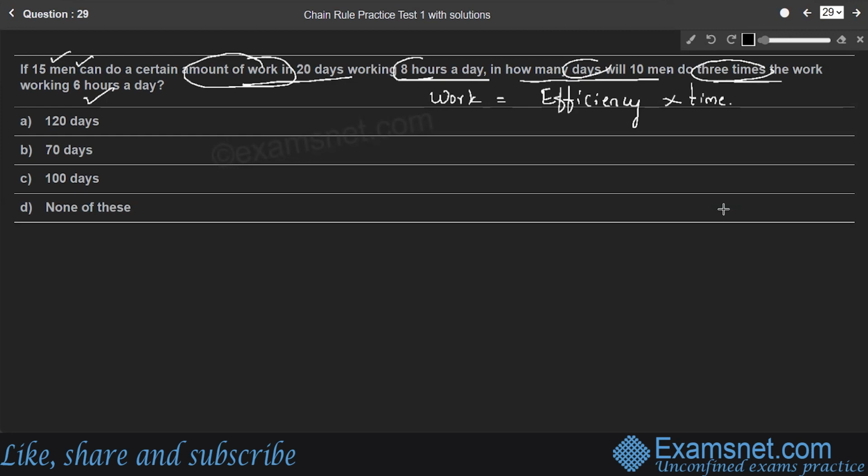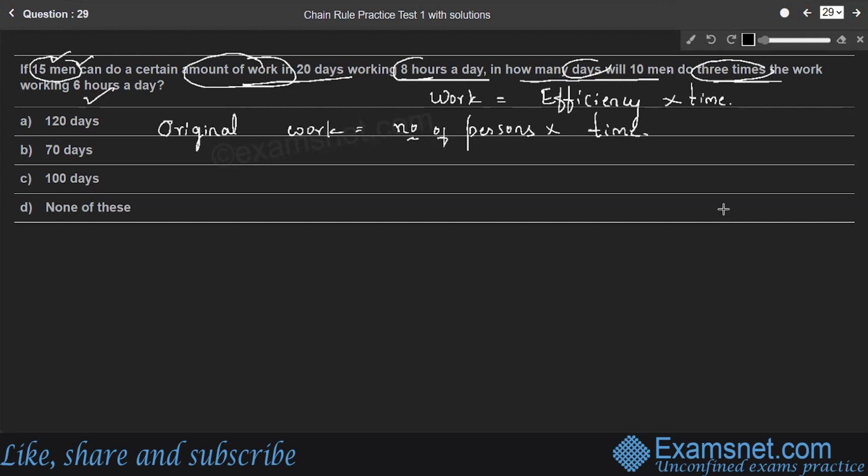Here work is efficiency into time. Efficiency is nothing but the number of persons who are going to work, right? Therefore, we'll consider original work. Original work is equal to efficiency, nothing but number of persons, into time, right?